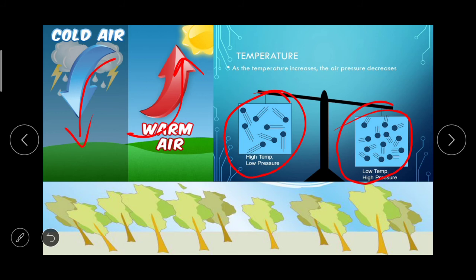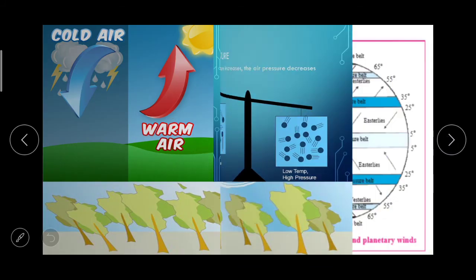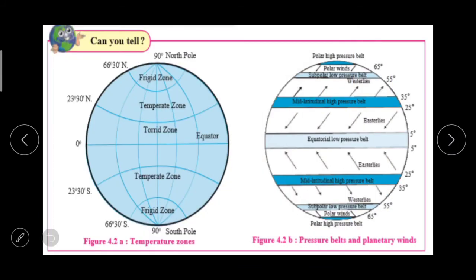And that's why temperature zones and pressure belts are interrelated, but the latitudinal extent of the temperature zones is much larger, while pressure belts are narrower. To understand this, you can see figure 4.2, this one, about the temperature zones.